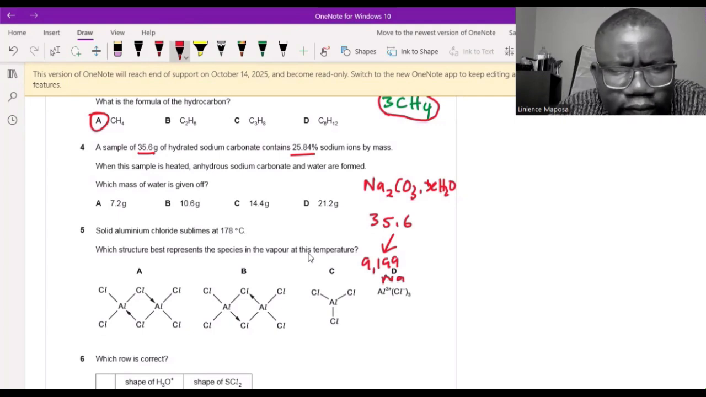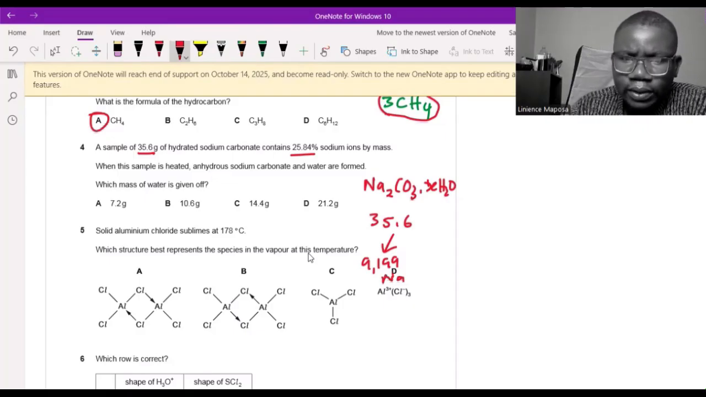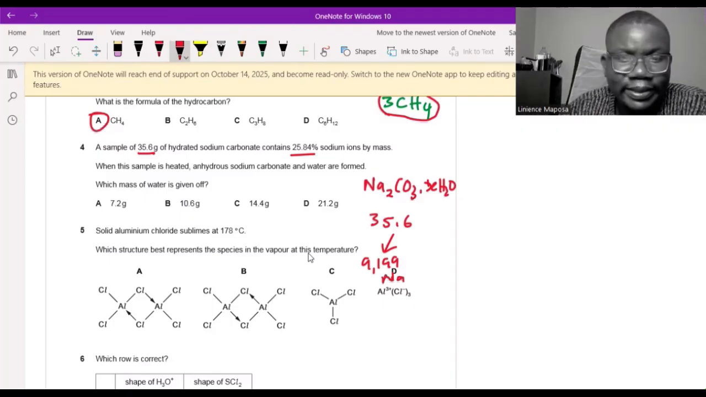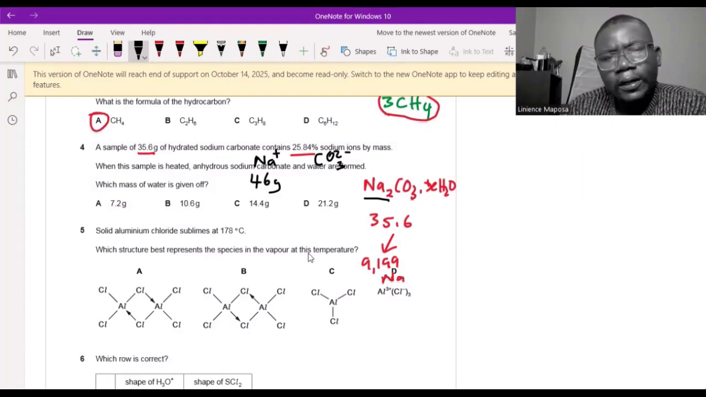So which mass of water is given off? Okay, so we want to know how much water. We can calculate that, because if this was sodium, we can calculate how much carbonate ion. What was the mass of carbonate in the 35.6? Yes, I'm right, that makes sense. So sodium is 23, right? So when I have 46 grams of sodium, how much carbonate do I have? When I have 46, which is 2 times sodium, carbonate is going to be 12 plus 16 by 3. That gives me 60. So this will be 60 grams.